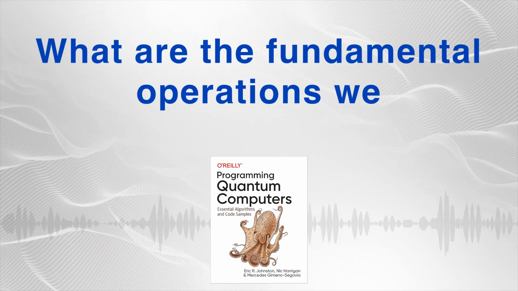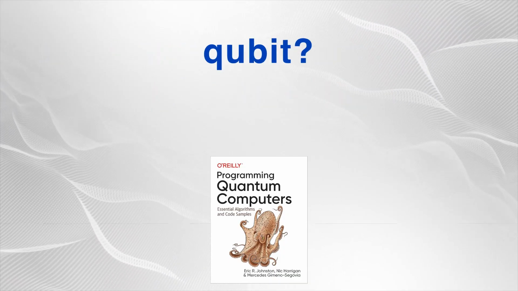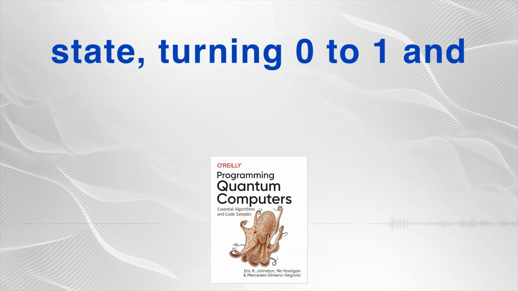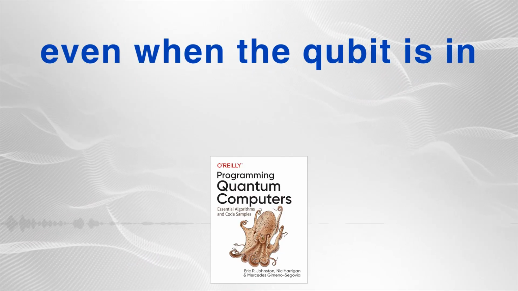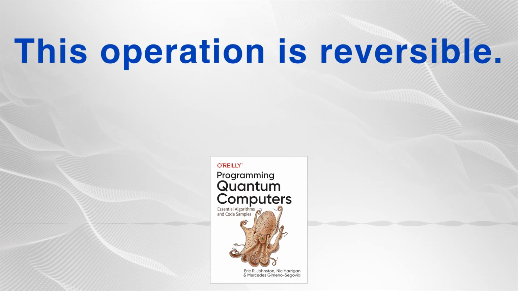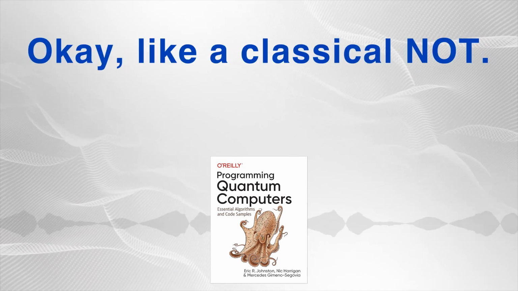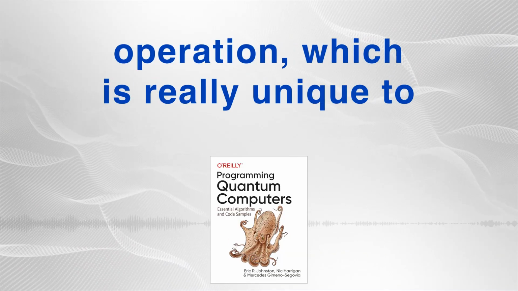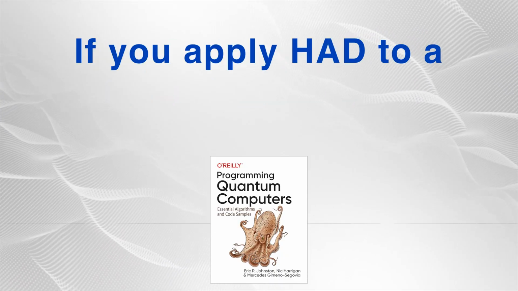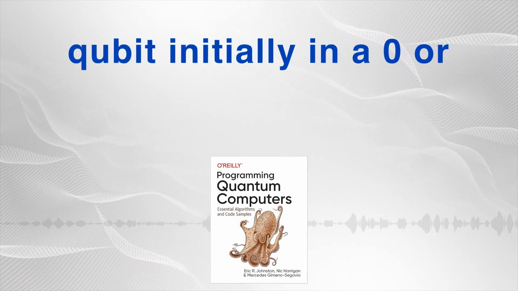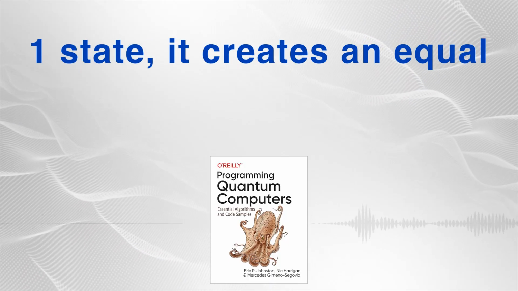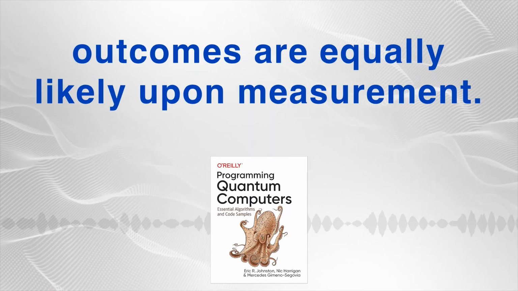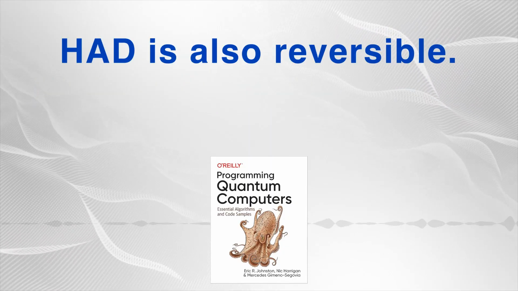What are the fundamental operations we can perform on just a single qubit? We have several key operations. The NOT gate simply flips the state, turning 0 to 1 and 1 to 0, and it works even when the qubit is in superposition. This operation is reversible. Okay, like a classical NOT. Similar, but quantum. Then there's the HAD, or Hadamard operation, which is really unique to quantum computing. If you apply HAD to a qubit initially in a 0 or 1 state, it creates an equal superposition, meaning both 0 and 1 outcomes are equally likely upon measurement. HAD is also reversible.